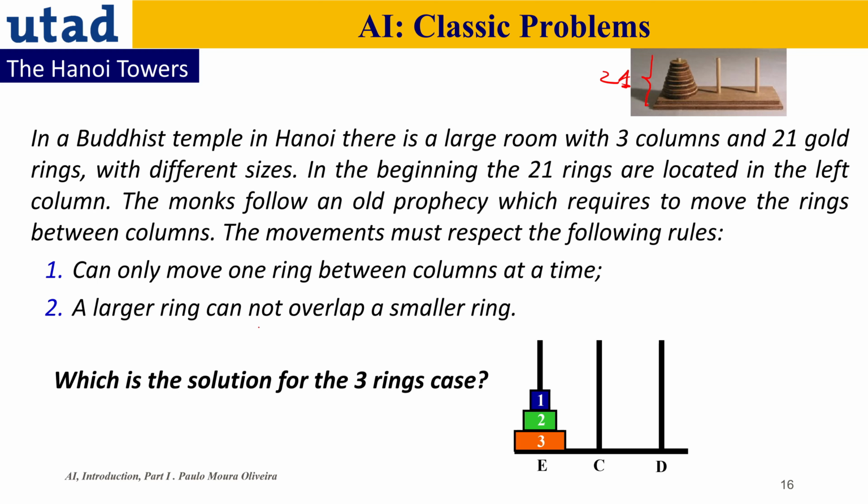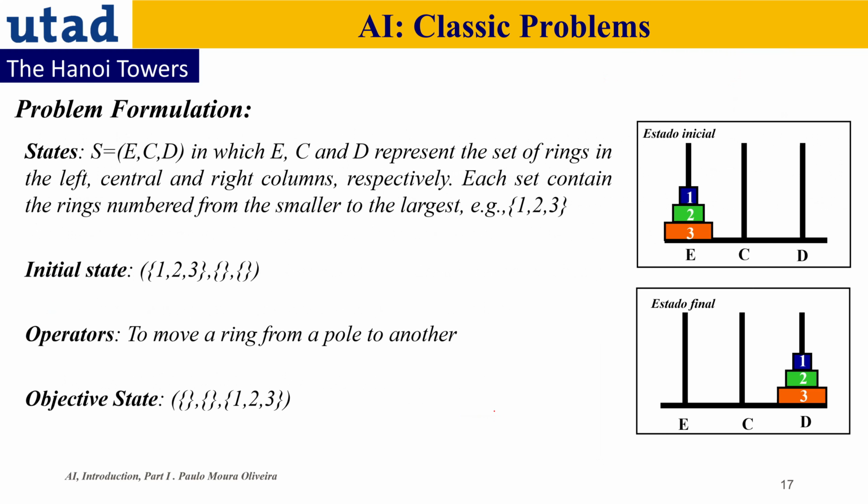It's a simple case which is represented here. Okay, so in this case, again we got the problem formulation, the states. Here we have the left, the center, and the right, which is the number of rings in the left, center, and right columns. They can take one of these values.